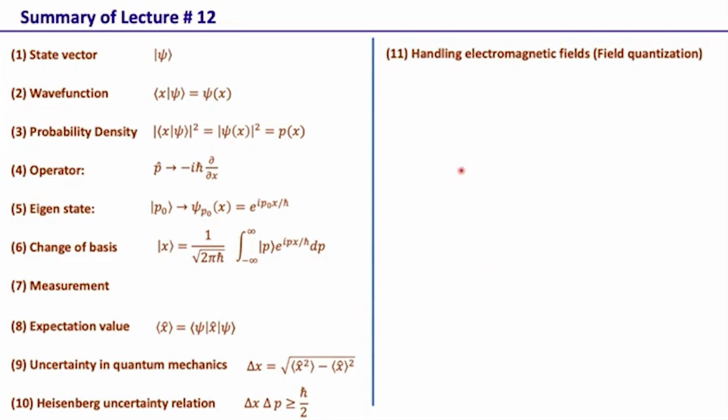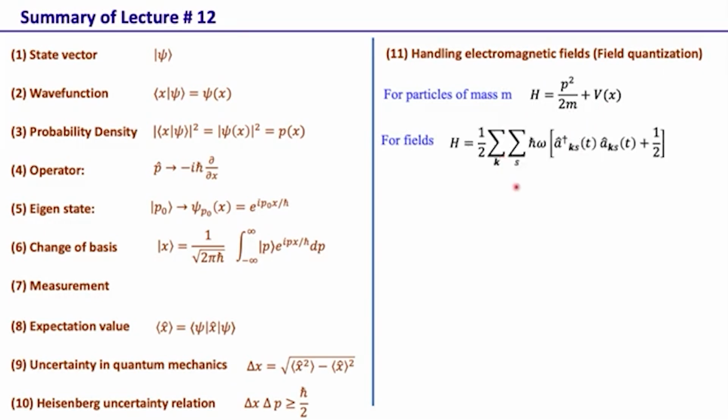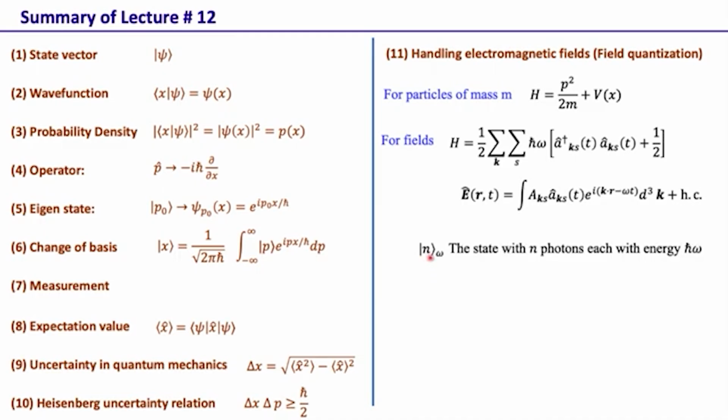We then looked at how to handle fields within quantum mechanics. For a massive particle, this is how we represent the Hamiltonian, and for a massive particle we work with position and momentum operators. But in handling fields, we write the Hamiltonian in terms of the electric and magnetic field operators, and then within the quantization, they are represented in terms of creation and annihilation operators. Again, the electric field operators can be represented in terms of these creation and annihilation operators like this. When we handle the fields, we represent the state of the field in the number state basis. For example, this n of omega is the state of the field with n photons, each with energy h bar omega.